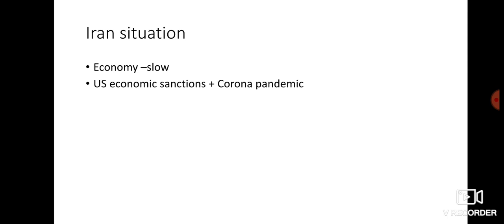So there are US economic sanctions going on, there is no one to help Iran, and there is also the corona pandemic in Iran. All these things are happening in Iran, and all these are domestic issues also. So it is said that in order to divert attention from what is happening in the domestic part of Iran, they have used this opportunity of an arrest warrant against Donald Trump. When they put an arrest warrant against the US president, all the attention will go towards that issue instead of the domestic problems.